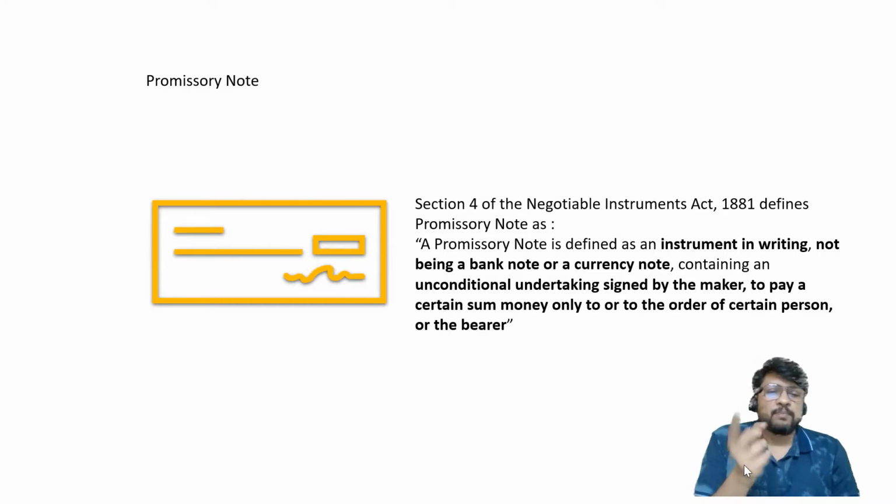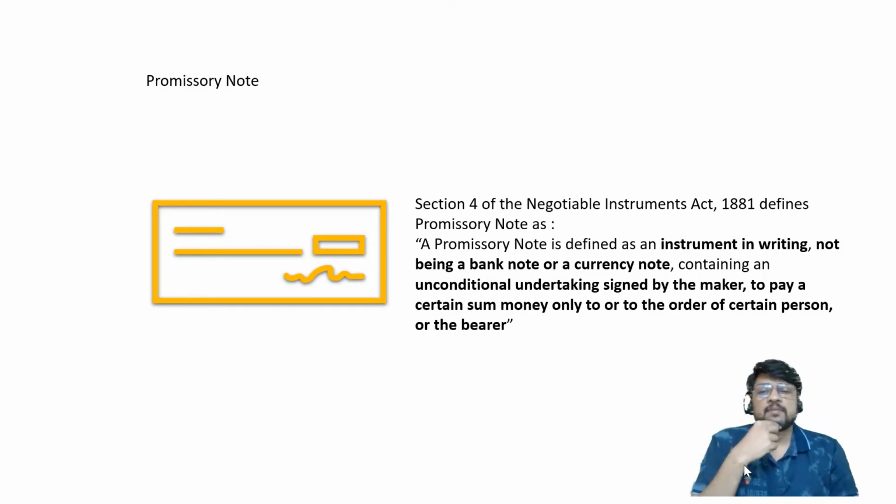Section 4 tells you a promissory note is defined as an instrument in writing. Again, it's an instrument in writing, not being a banknote or a currency note. That means it is not a check, or a traveler's check, etc. It is not any instrument which is prepared by the bank, and it is also not a currency note. It contains an unconditional undertaking signed by the maker.